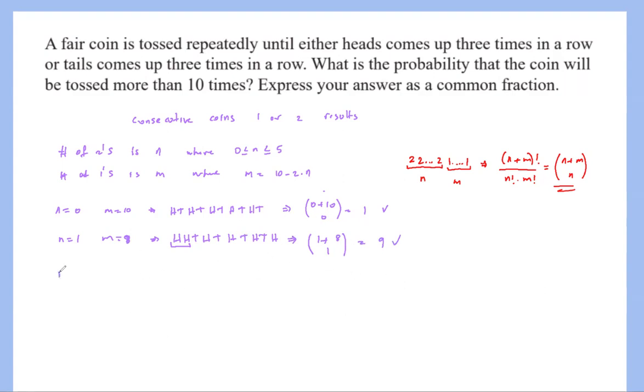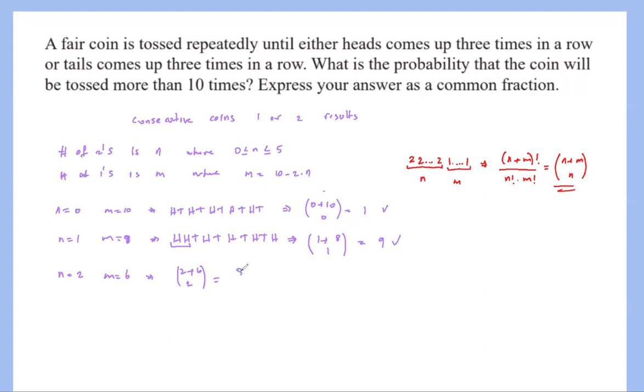So then if I want to continue, next n is 2, m will be 6. So you will get 2 plus 6 choose, I guess we can choose 2 or choose 6, which doesn't make any difference. I'll go with choose 2. Okay.